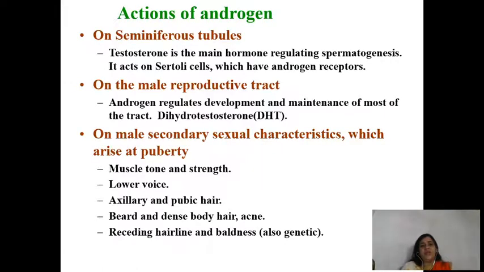Now the principal androgen is testosterone. So how does it act on the different reproductive systems of the male? On seminiferous tubules, testosterone regulates spermatogenesis. It also acts on Sertoli cells and increases the androgen receptors there. Then on the male reproductive tract, androgen regulates growth, development and maintenance of most of the tract.